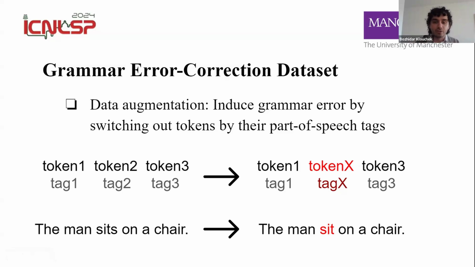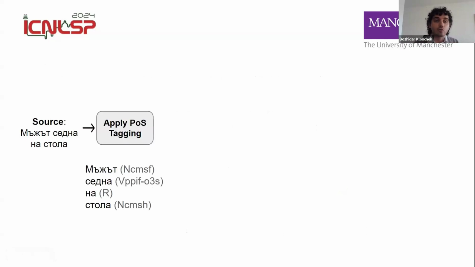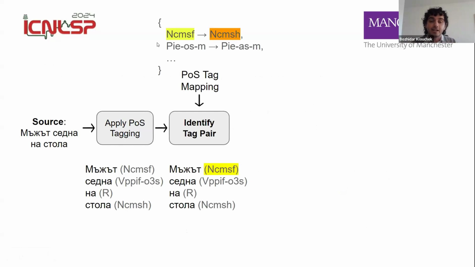So let's actually delve into this a bit deeper. We have a source sentence here. This is a source sequence of tokens in Bulgarian. It's a correct sentence, to which part of speech tagging is first applied. So we have the 4 tokens and the 4 tags. It's pretty self-explanatory. The next step would be identifying a tag pair. Now we have specific mappings we've described explicitly in our paper. But let's say we take the first one here, which is from the yellow tag to the orange tag, right?